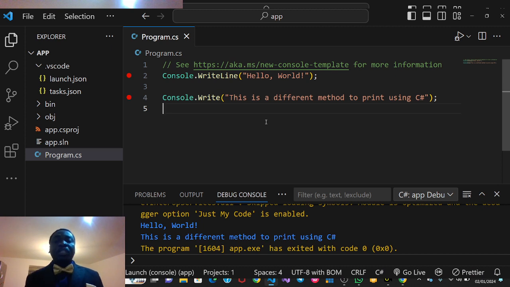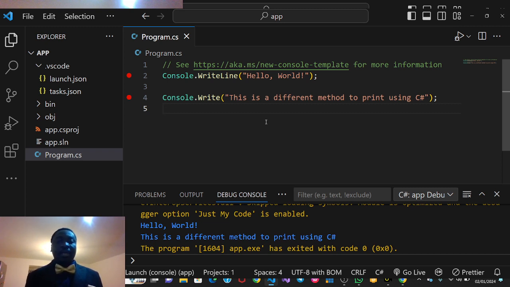But if you are making use of Visual Studio, that is another platform that you can use to write your C# code. That platform has its own steps and procedures. If you are confused with it, you can go to our Instagram page and feel free to drop a message with the company, and we will get back to you with a response if you are confused using Microsoft Visual Studio. But I'm making use of Visual Studio Code. Why? Because it's cross-platform and I can do whatever I want with it.